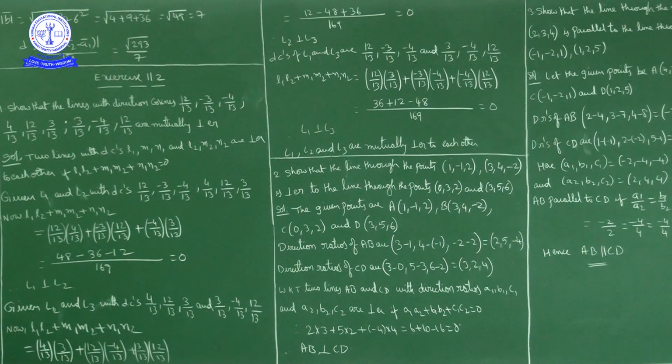So L1 L2 plus M1 M2 plus N1 N2 equal to 0 means line L1 is perpendicular to line L2. L1 is perpendicular to L2. Okay.